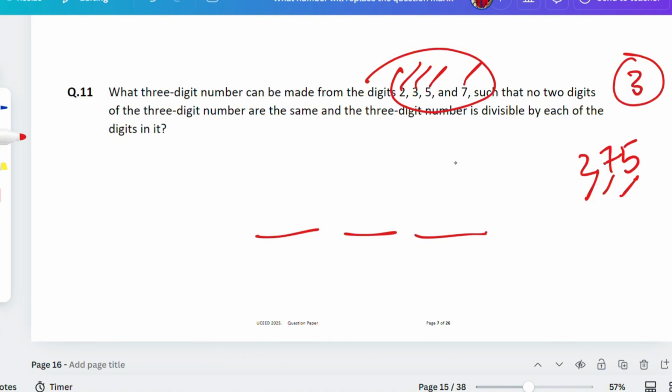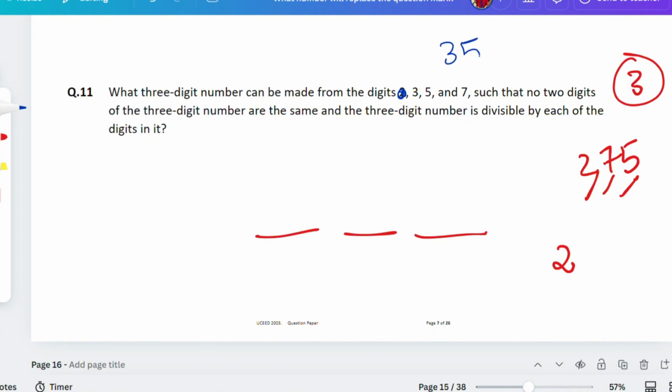Now see, if we choose a number like 2, then at the end you need at least 2, 4, 0. You cannot put 7, 3, or 5. You need to put 0 or 2, so you have only 2 in your hand. If you write 2 here, you cannot use 5. If you're not using 5, proceeding is not that easy. So eliminate one number. If you eliminate 2 from here, what else will you be left with?